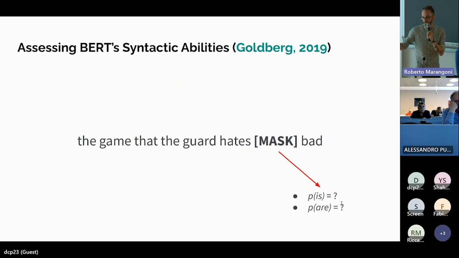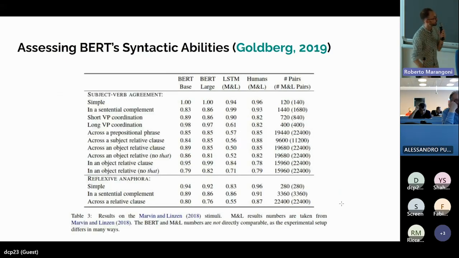So the correct agreement. And in this work, Goldberg showed that these models are quite good at solving these tasks, also in very complicated configurations. Also, in some configurations, they are better than humans, okay? And this is a score that was obtained with a model that was introduced in 2019. So probably ChatGPT, GPT-4 is more able to solve these tasks.